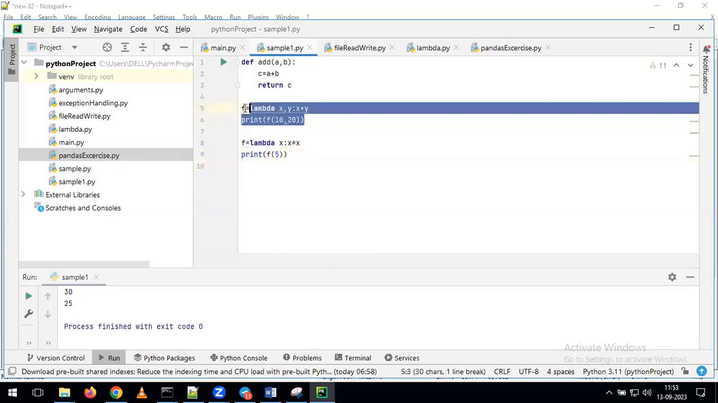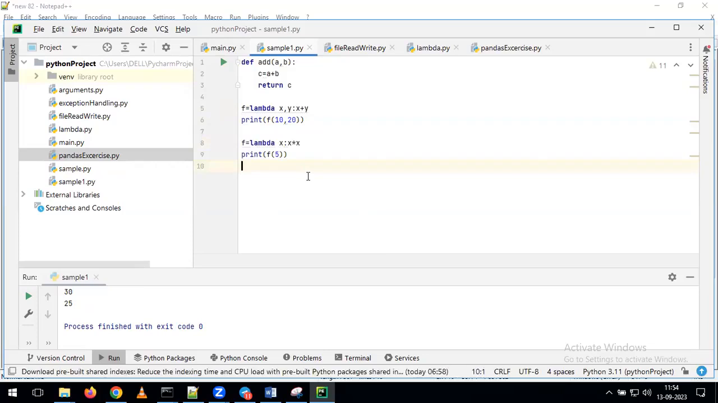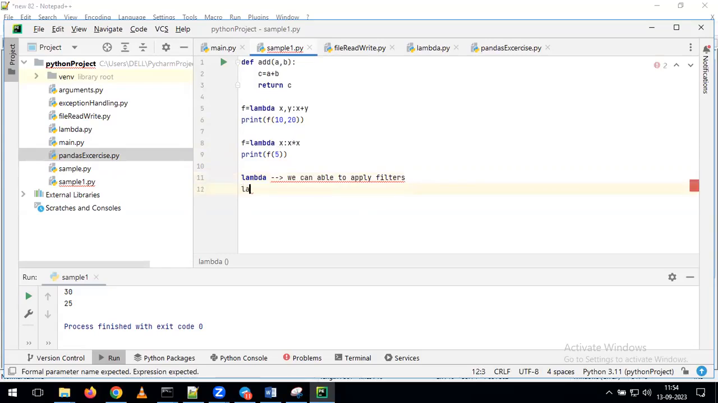Now see, the first one is performing the sum operation. This one is performing the square operation. With that, we can get the output. At the same time, on top of Lambda, we can apply filters. Depending on the requirement, on top of the Lambda, we can apply the filters. And on top of Lambda, we can perform mapping operations also.